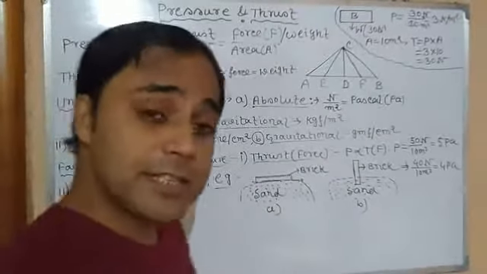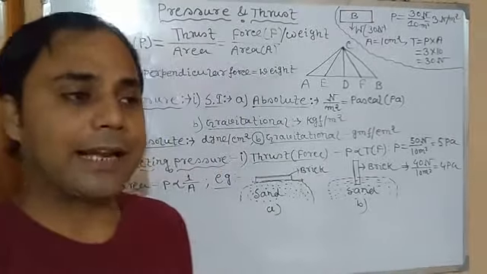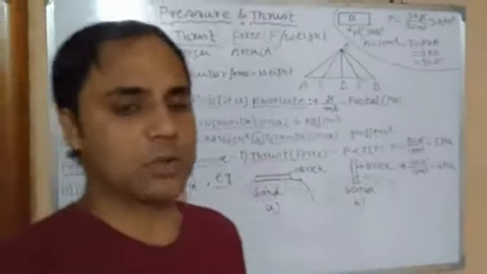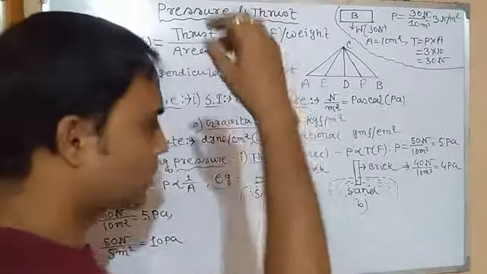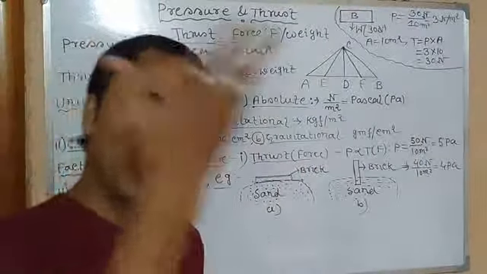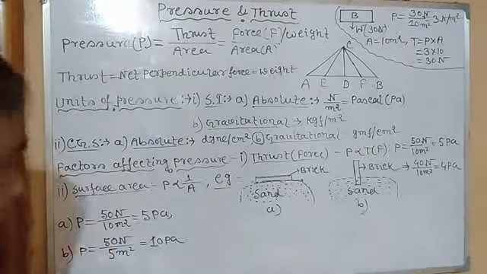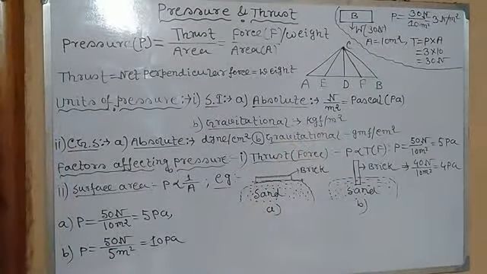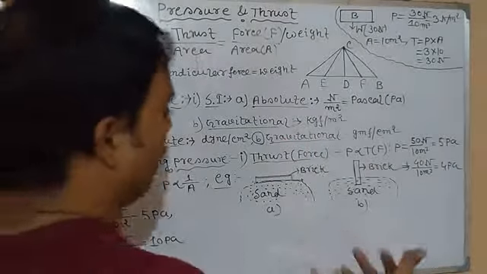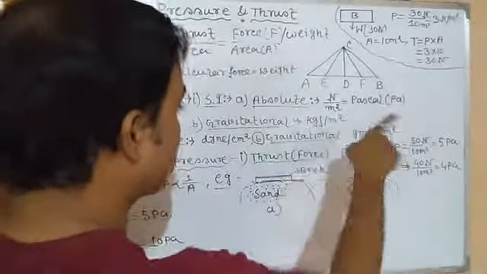Now the gravitational unit. The gravitational unit is the force by which Earth attracts any body of unit mass towards itself, which is nothing but its weight. So the gravitational unit is kg force per meter square, or sometimes called kg weight per meter square. It means if 1 kg of force is applied on 1 meter square area, then it is called kg force per meter square. It doesn't have any special name.